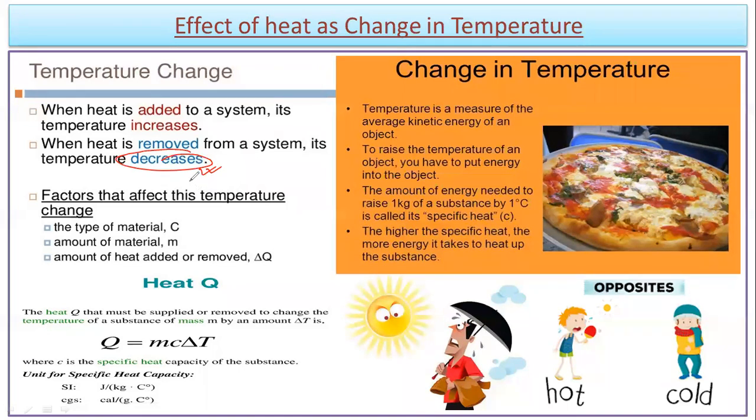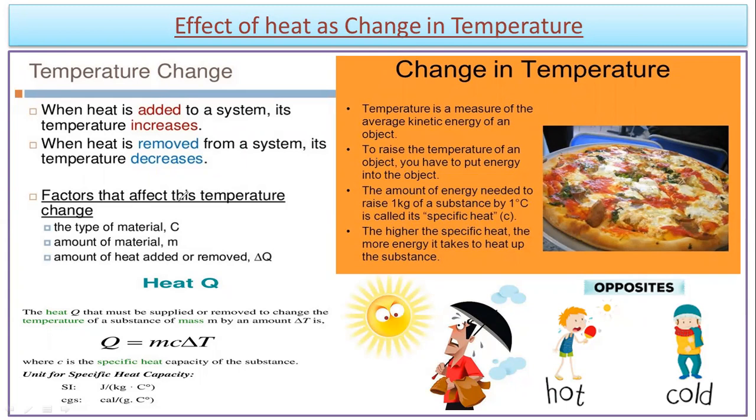So when you are putting anything on a gas burner, you will observe that heat is being supplied. Because of that, temperature will gradually increase. But on the other hand, if you take any warm object or a hot object and keep it in a freezer, you will observe that after a few minutes or for an hour, its temperature has decreased down.